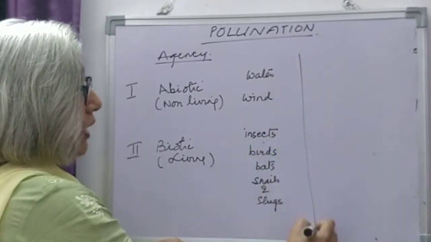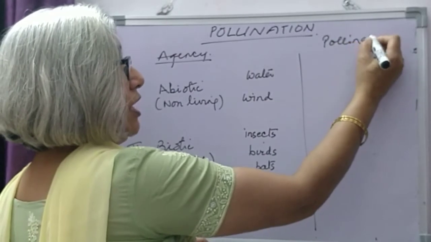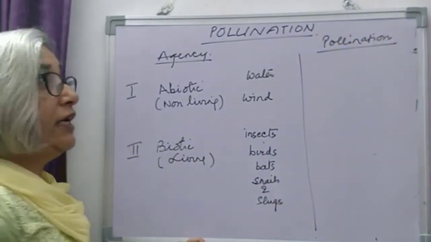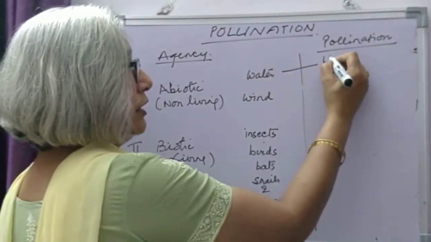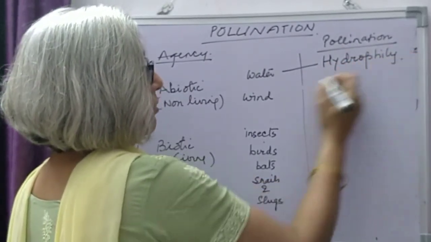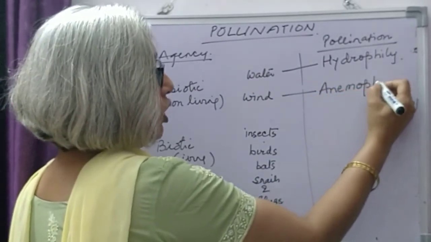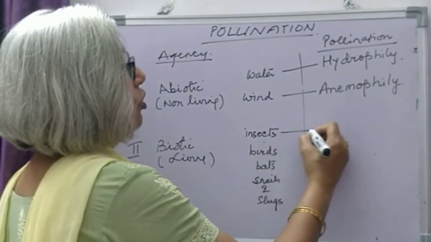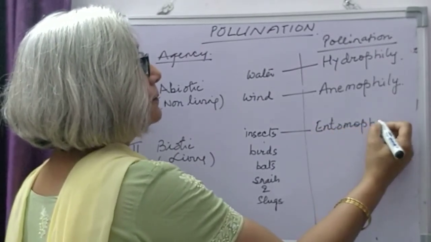In each of these cases, we give a specific name to the kind of cross-pollination that is taking place. Pollination through the agency of water is called hydrophily. By the agency of wind is called anemophily. By the agency of insects is called entomophily.